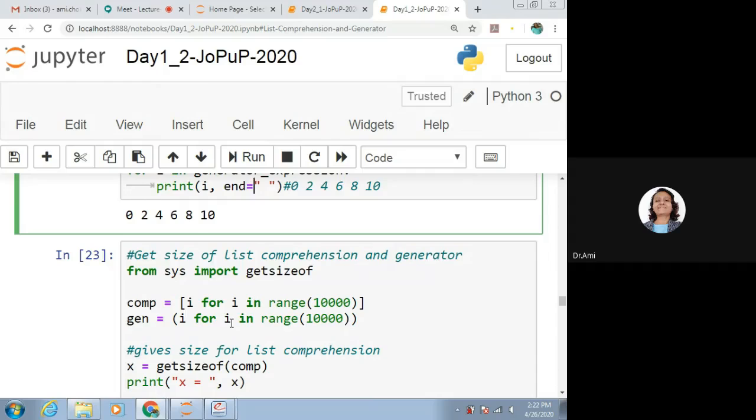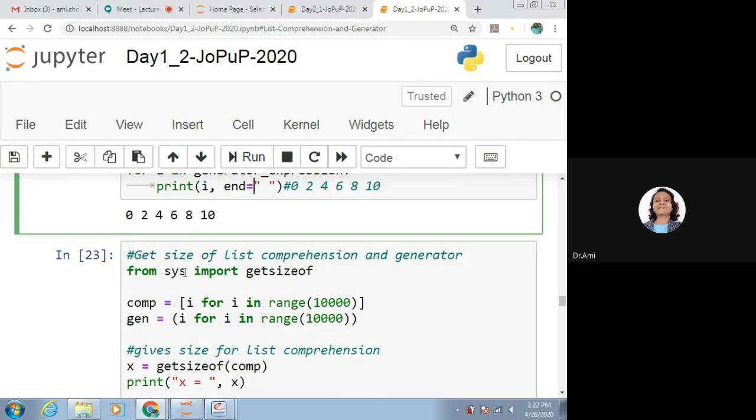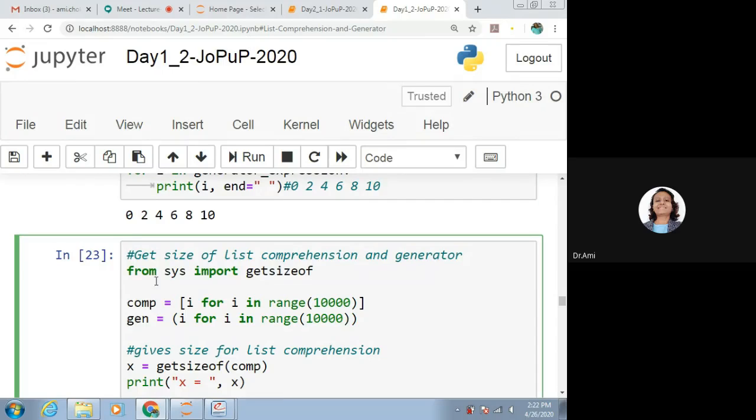So what to do to get the size of it? For that, we have one module available in Python, that is sys. From the sys module, we want to import the function getsizeof.